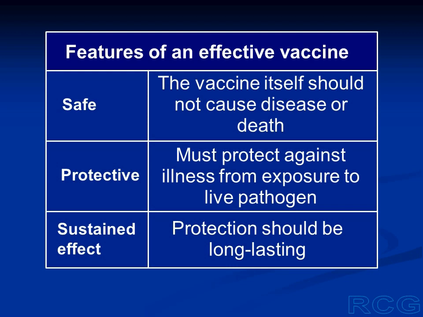By protective, we mean that once a primary response has developed against the pathogen, if we are exposed to the live pathogen in future, the vaccine must give us strong protection against disease or infection. And as far as possible, the protection should be long lasting. But sometimes the protection is not very long, and then we have to give vaccine at intervals like every year and so on.